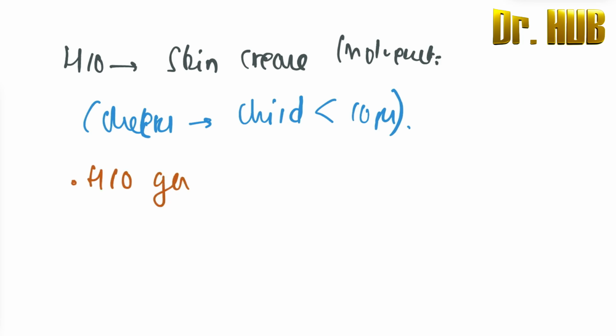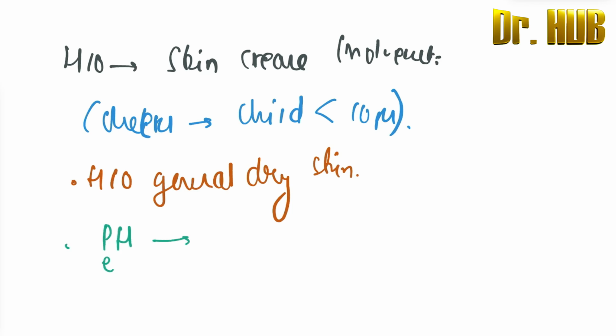Next is the history of general dry skin. And there will be a personal history of atopic disease. PH means personal history, and this is of the atopic disease.